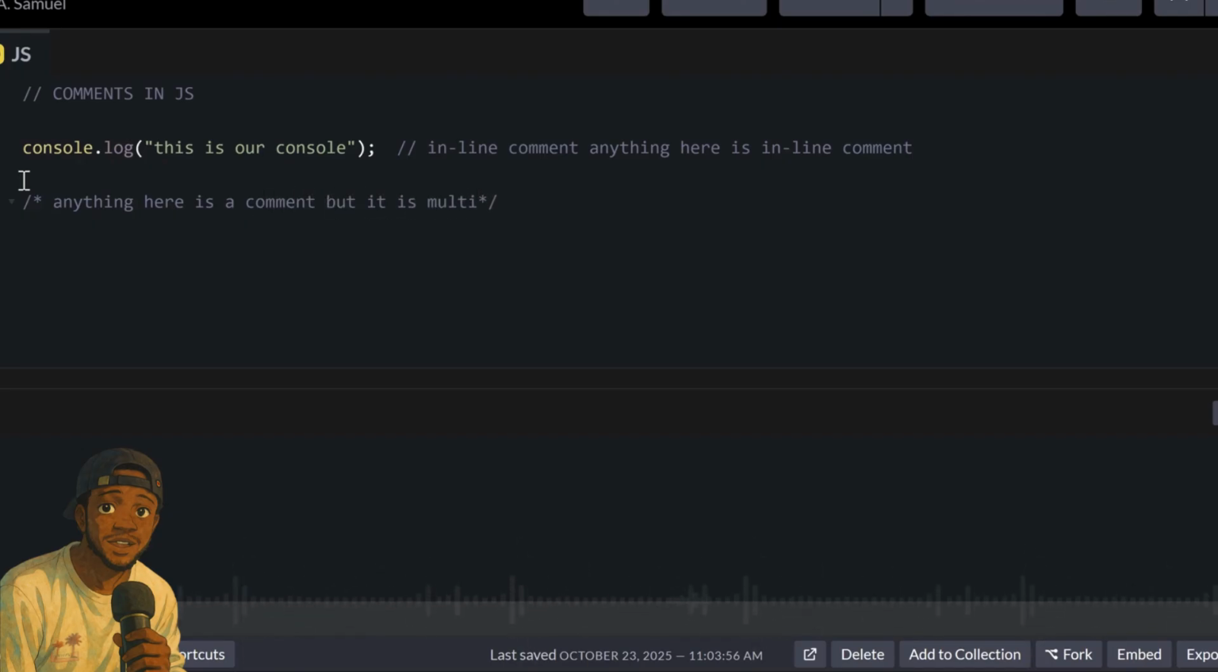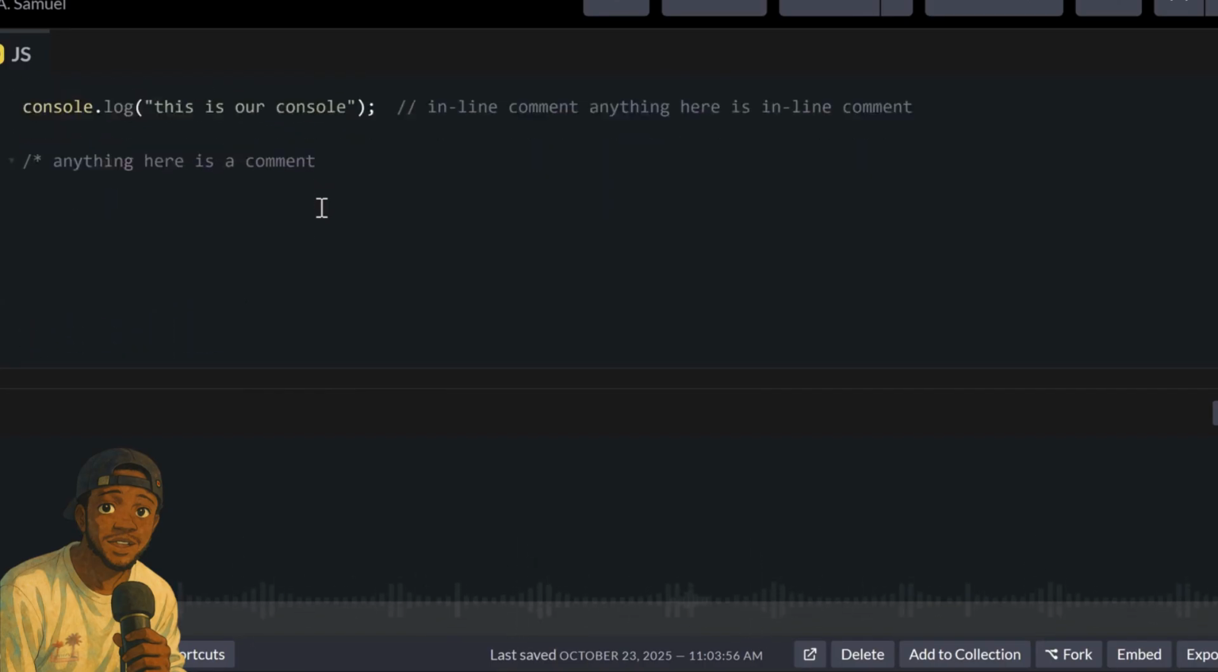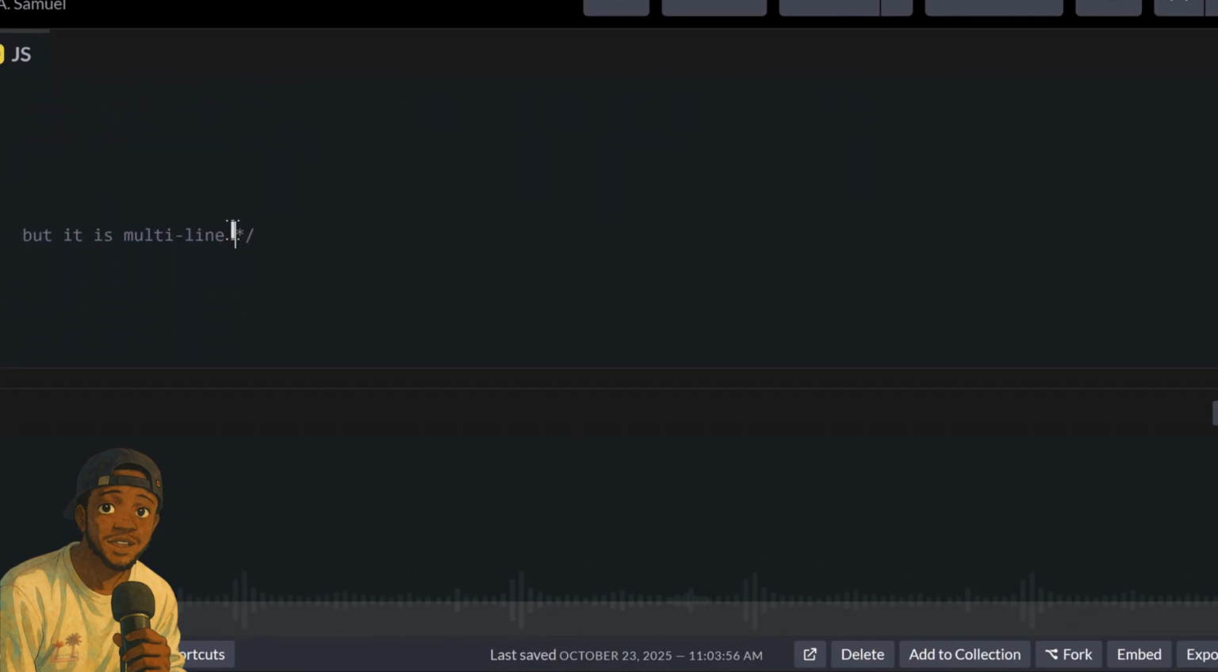Everything in between the two asterisks is my comment. And if you put them anywhere, even on the 100th line, anything in between them is a comment. And then after this last asterisk and slash, your comment has ended. So anything after it becomes code again.